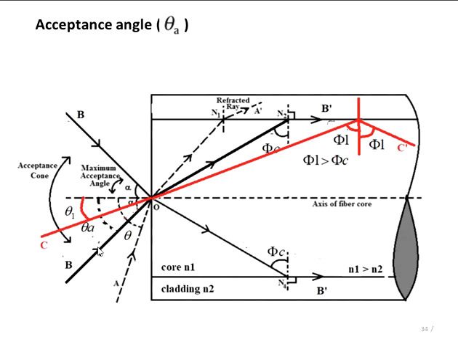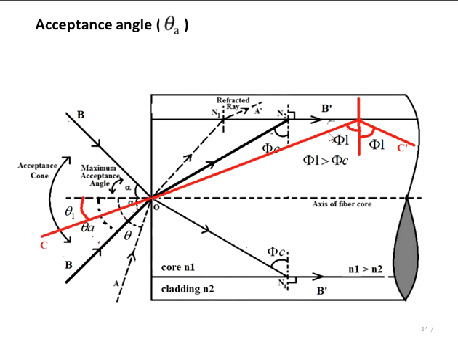Now consider the third case. Ray C, denoted by red color, strikes the air core boundary at angle theta 1. This ray is also refracted inside the core.